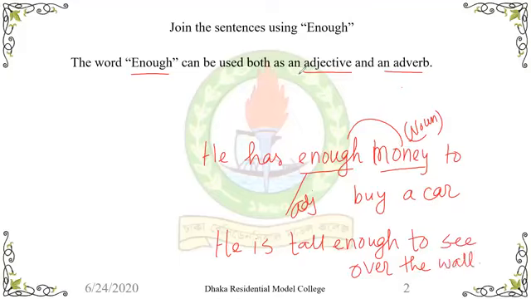Here the word enough is used after the word tall, and tall is an adjective. So as the word enough modifies the adjective, it is an adverb. So we can say that the word enough can be used both as an adjective and an adverb.